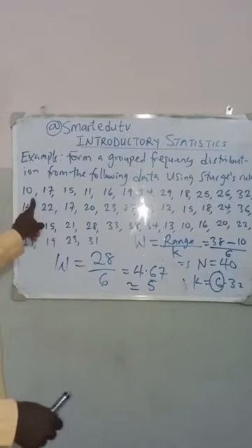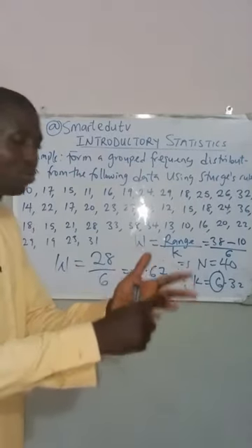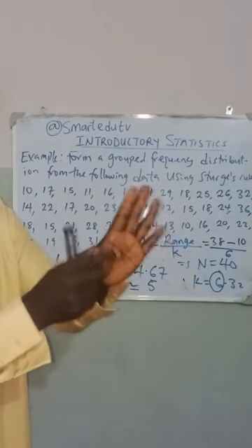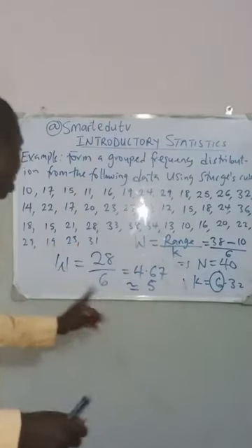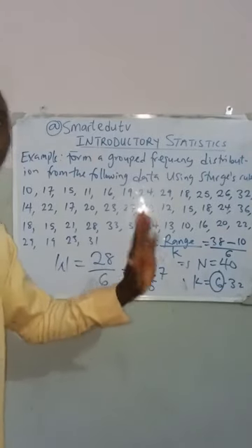The lowest number here is 10. That means from 10 to 14: 10, 11, 12, 13, 14. That is size 5, meaning the width should be 5.